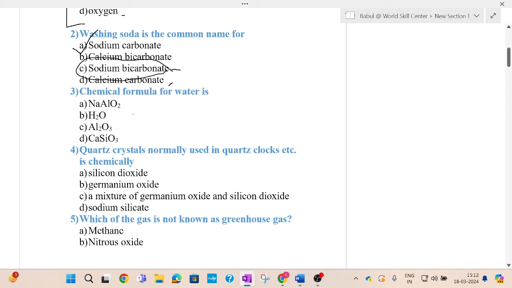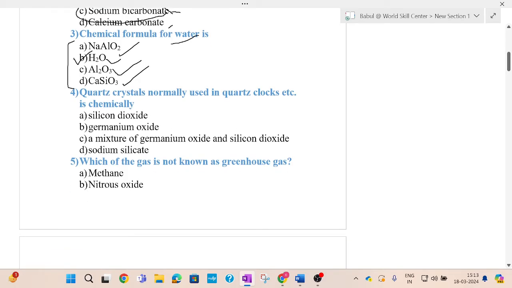Next question: chemical formula of water. What is the chemical formula of water? Options are Na, sodium, aluminum oxide, H2O, Al2O3, CaSiO3. Among the four options, H2O is the correct answer.